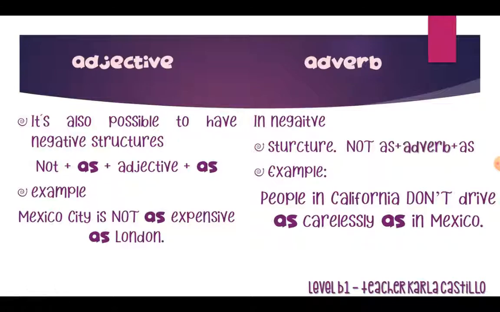Now, the other way is the negative form that we have seen. The structure is not plus as plus the adjective plus as. And in the adverb way, it's not plus as plus the adverb plus as. The example in both ways: Mexico City is not as expensive as London. It means Mexico City is cheaper than London. And in the adverb form, you have: people in California don't drive as carelessly as in Mexico. It means they are really careful when they drive.